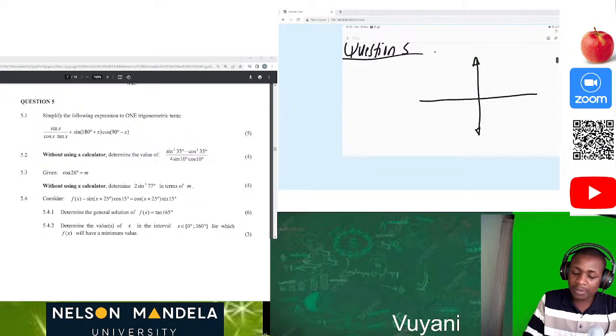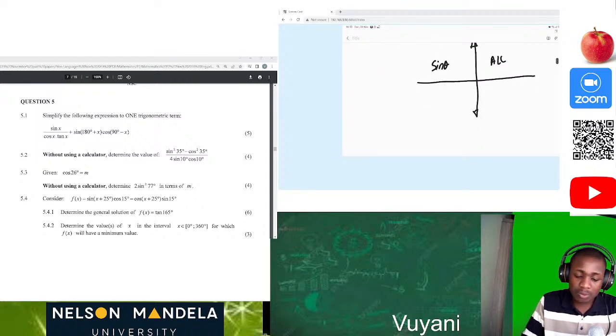So we know that in the first quadrant all the trig ratios are positive. In the second quadrant only sine theta is positive. In the third quadrant only tan is positive. Then in the last quadrant cos is positive. So that's the CAST diagram which I'm giving you now.